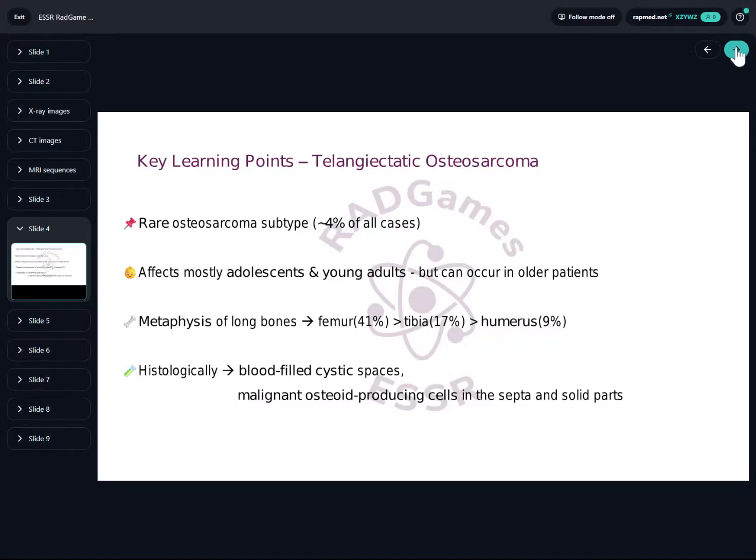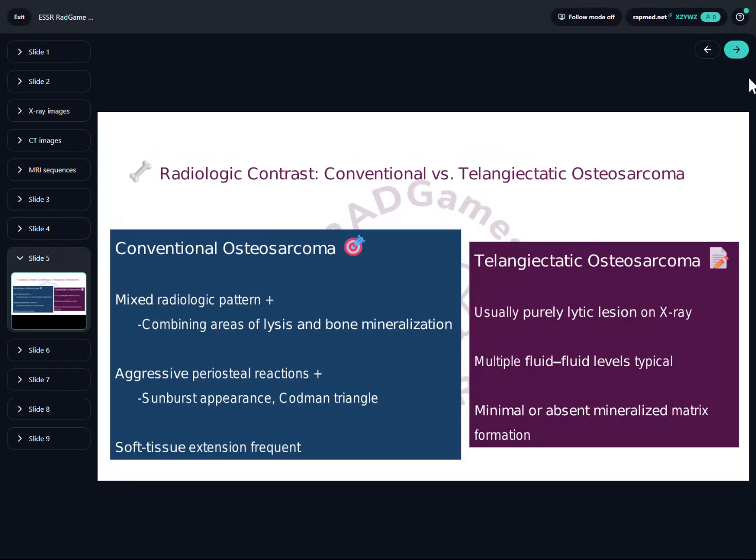Let's briefly compare it with conventional osteosarcoma. Conventional osteosarcoma typically shows a mixed pattern, with lytic and mineralized areas, and often displays aggressive periosteal reactions like sunburst appearance and Codman triangle. It frequently extends into the adjacent soft tissue as well. In contrast, telangiectatic osteosarcoma is a purely lytic lesion, often lacking mineralization and showing multiple fluid levels, especially on MRI.